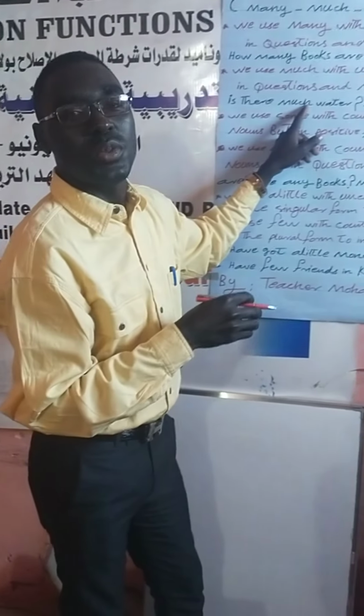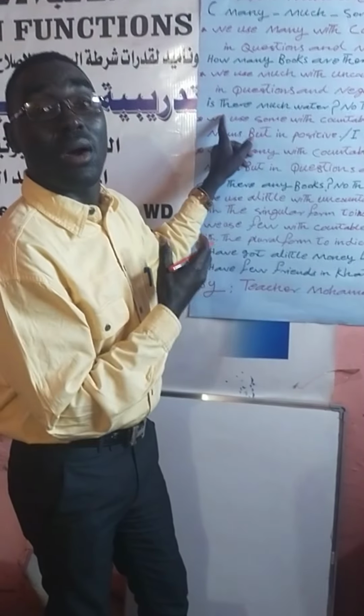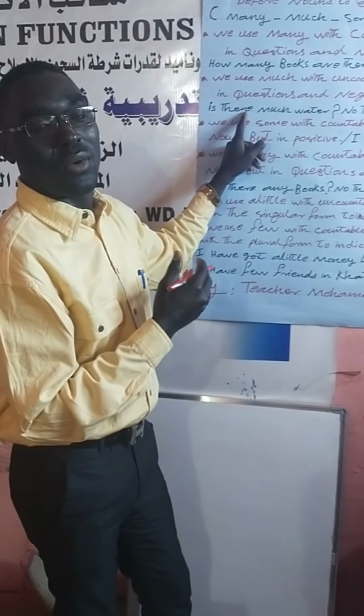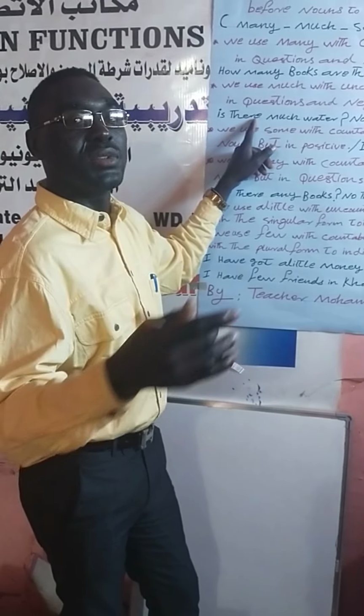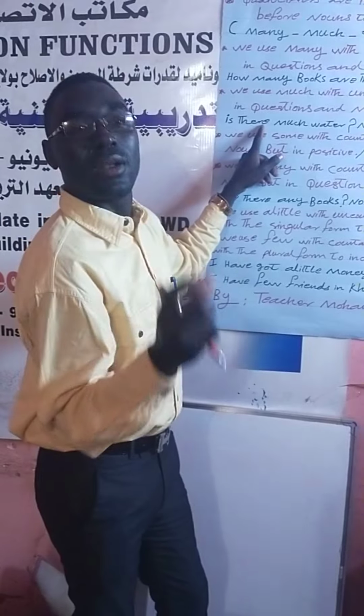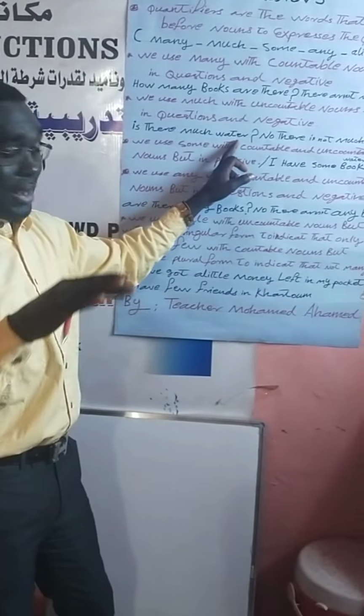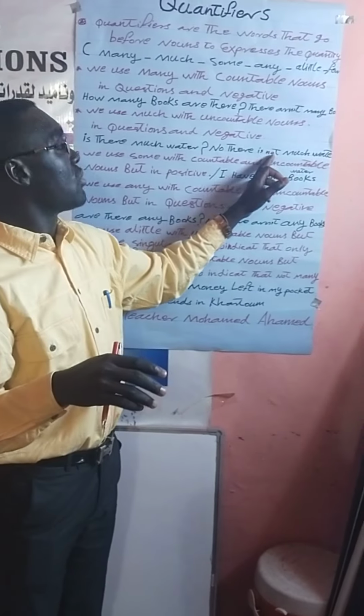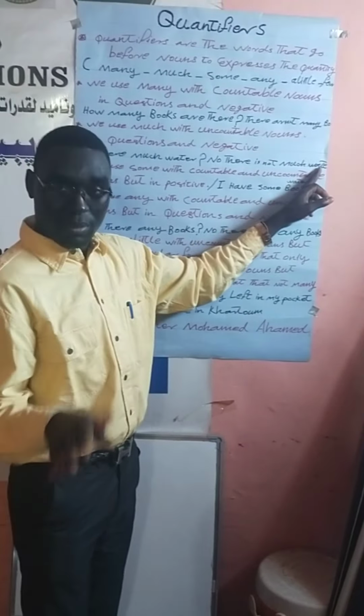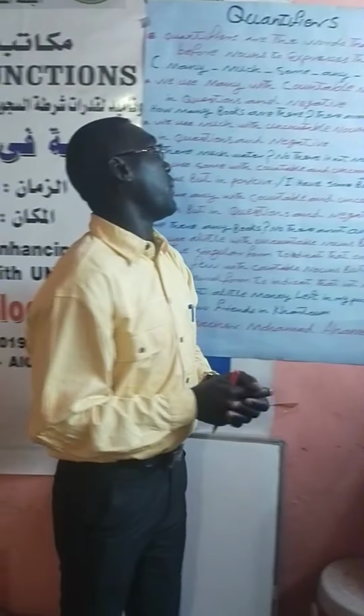So what are uncountable nouns? It is not right to use are there, no, it will not go, because uncountable nouns go with a single helping verb. For that, we say, is there much water? In the negative, there is not much water. So there isn't much water in the negative form.